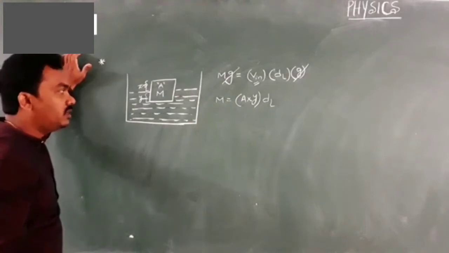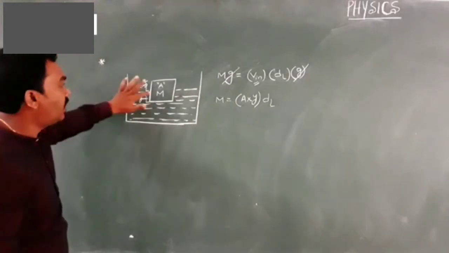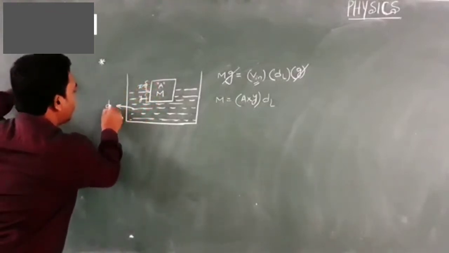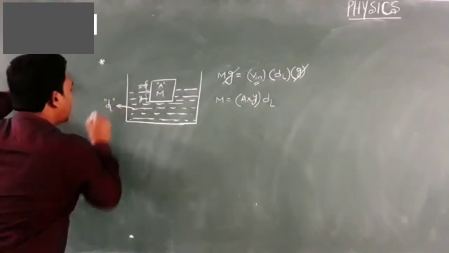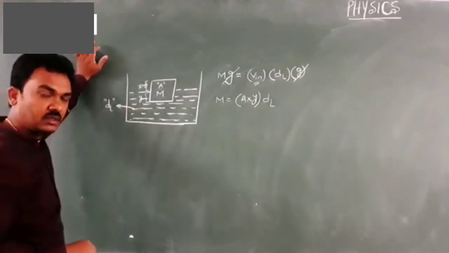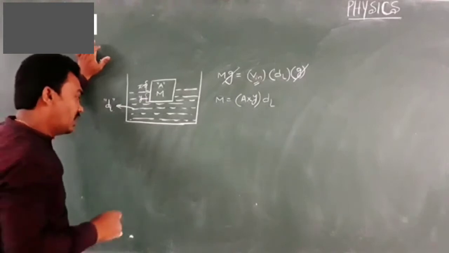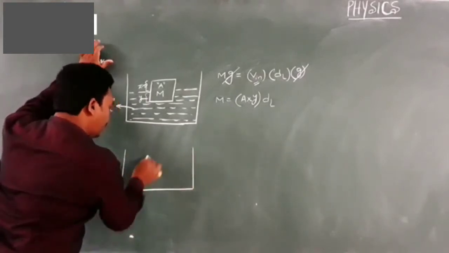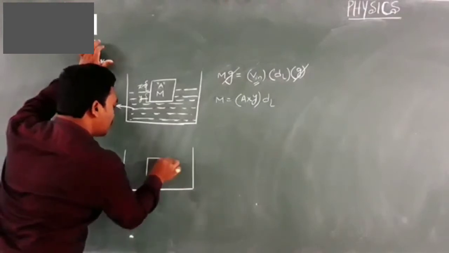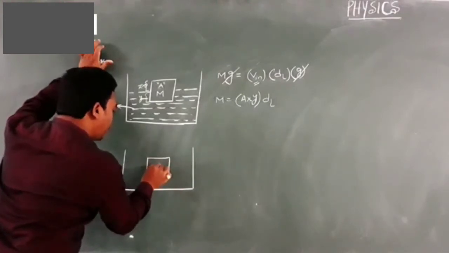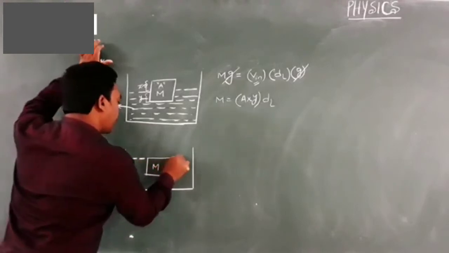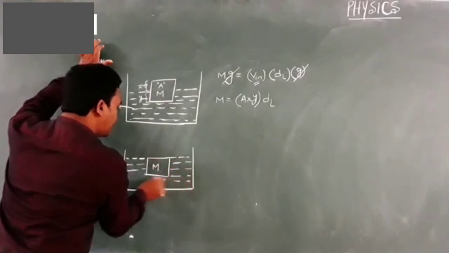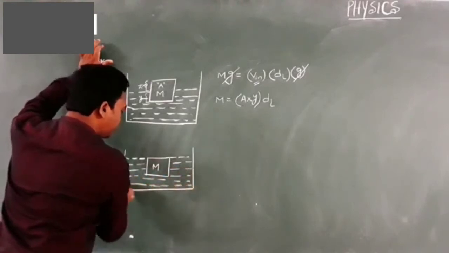These are all the equations written when my wooden block of mass m is floating in the liquid whose density is dl. But in this particular situation, my point is, I wish to make the wooden block submerge completely in the liquid.